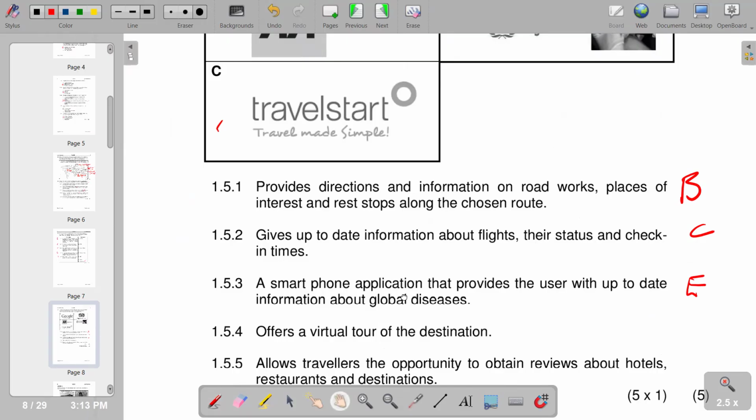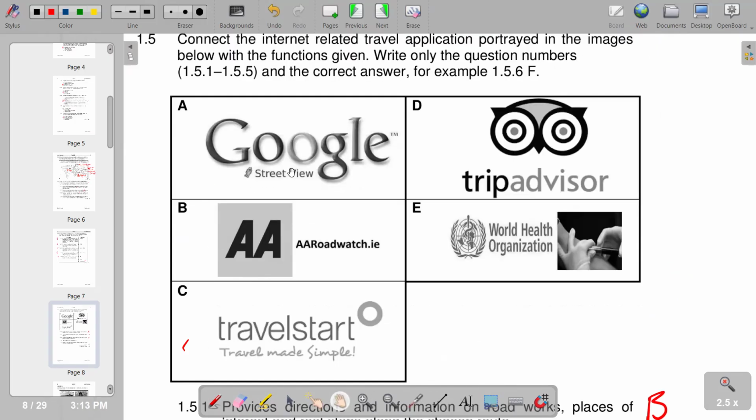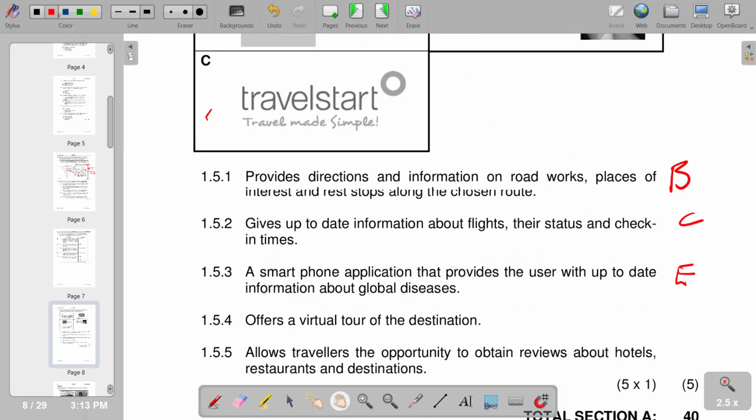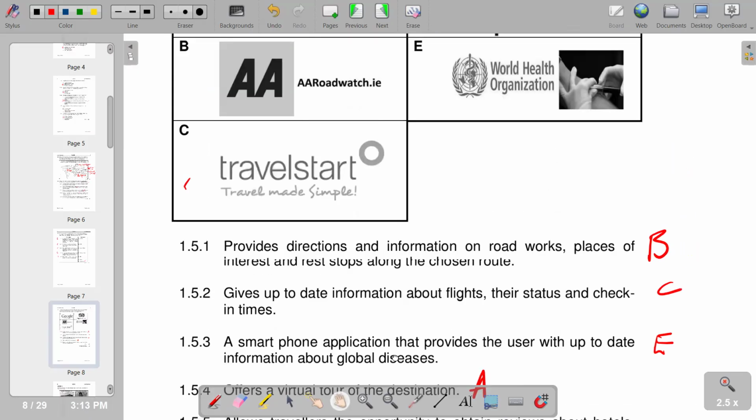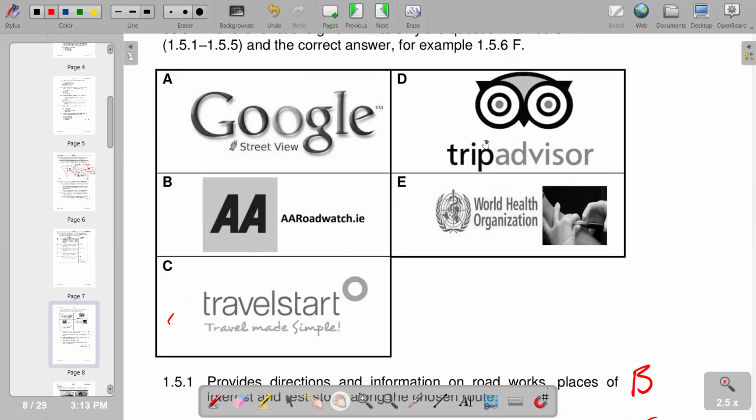So I'll check again. The correct one is A, Google. Then number 5, allows travelers the opportunity to obtain reviews about hotels, restaurants, and destinations. The correct one that we have is D. So we have D.